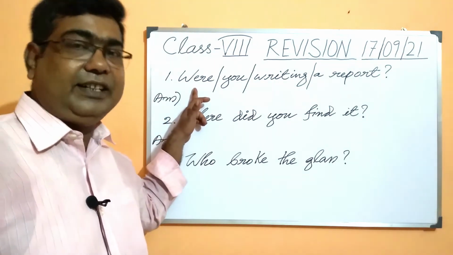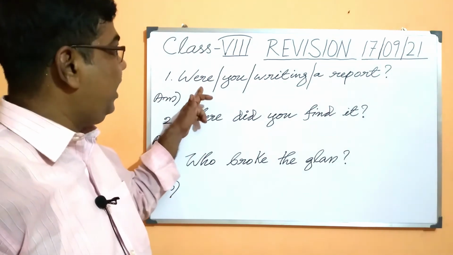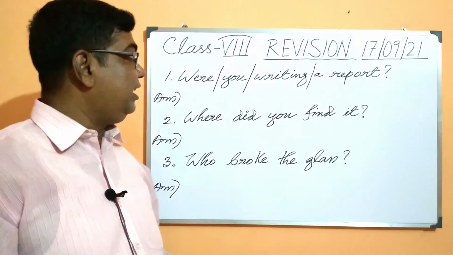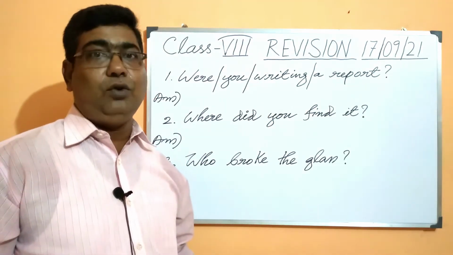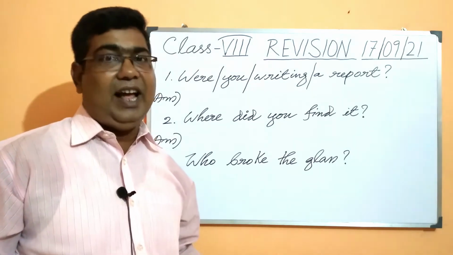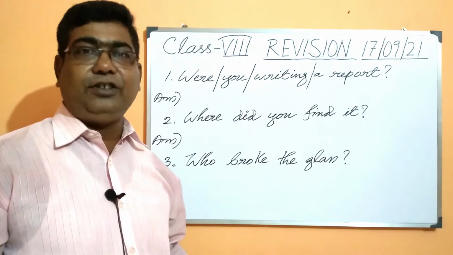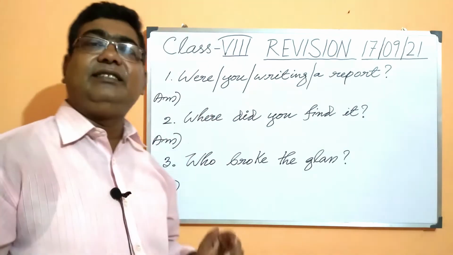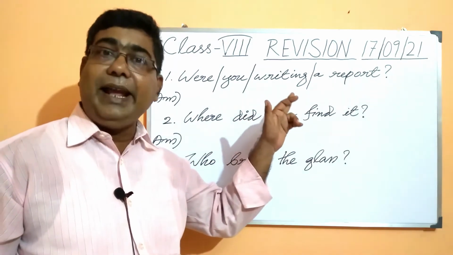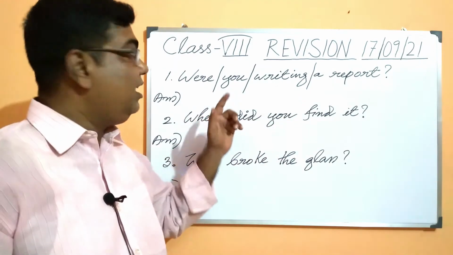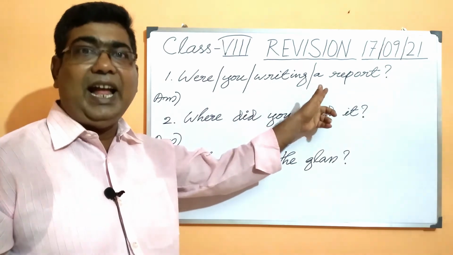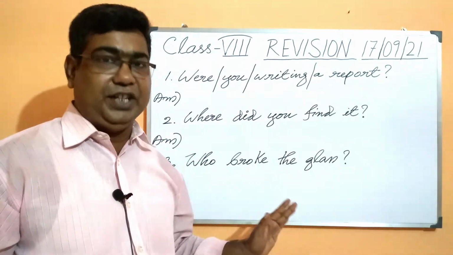Look at the first sentence, students. Were you writing a report? Now, let us divide the sentence into different parts. Here we have two verbs, as you can notice. The first one, were, this is an auxiliary verb, and we have here a main verb, that is writing. You is the subject and a report at the end is the object.